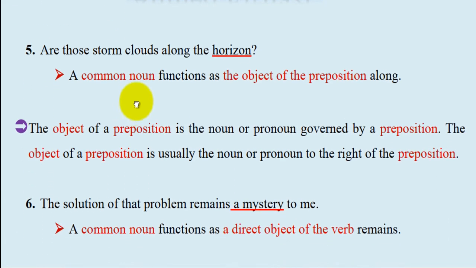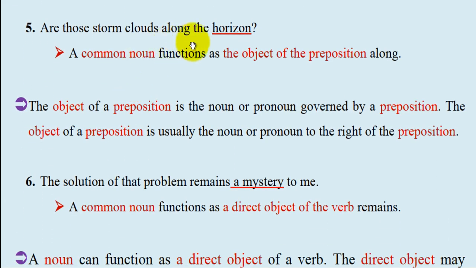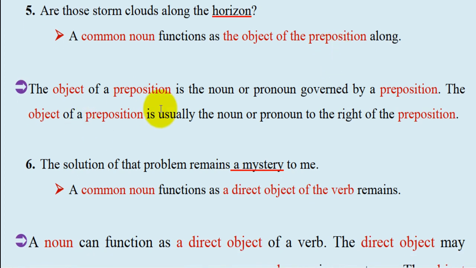Number 5. Are those storm clouds along the horizon? Horizon, a common noun, functions as the object of the preposition along. The object of a preposition is a noun or pronoun governed by a preposition.